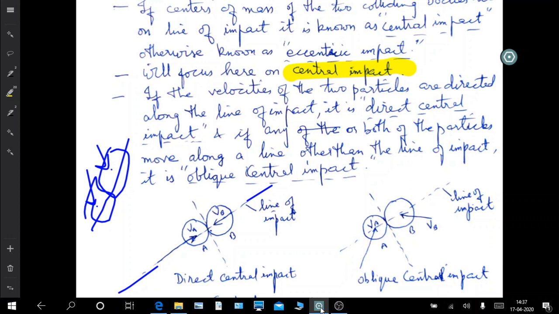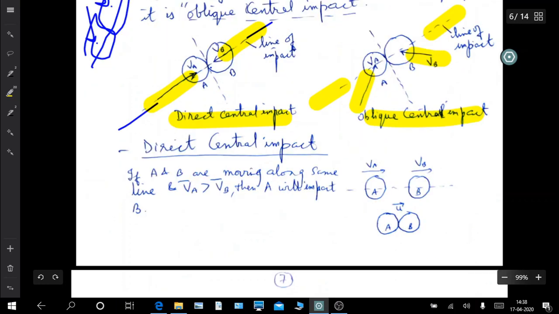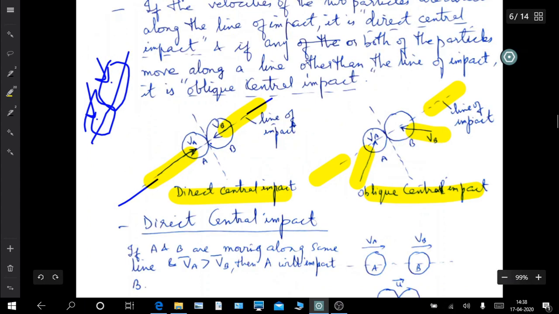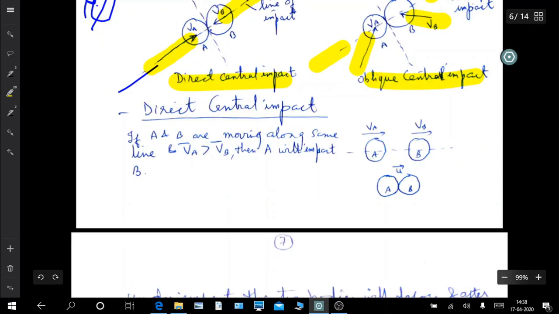If the velocities of the two particles are directed along the line of impact, you can see that here the two velocities are directed along the line of impact. So this is a direct central impact. And if the two velocities are not along the line of impact, so this is an oblique central impact. I'll share a link in the lecture notes to an animation, through which you can clearly understand all these terminologies.